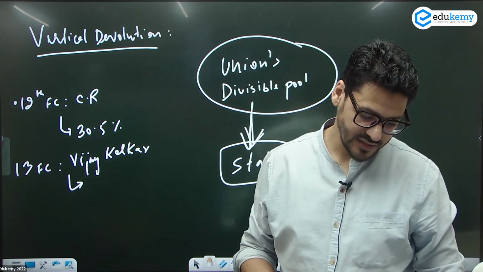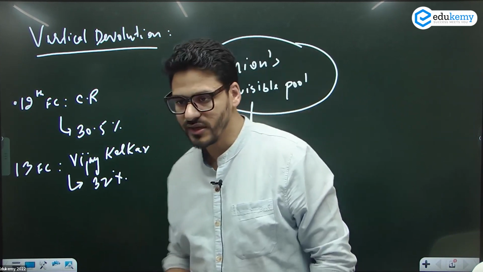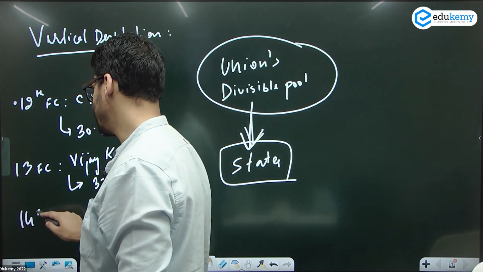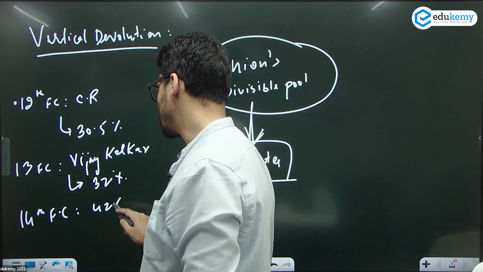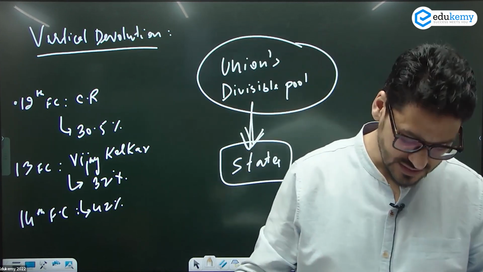Vijay Kelkar gave the devolution of 32%. Then you have the 14th Finance Commission. It was under whom? YV Reddy. 14th Finance Commission, 42%. This was a huge jump from 32 to 40. सीधा 10% का छलांग लगा लिया.